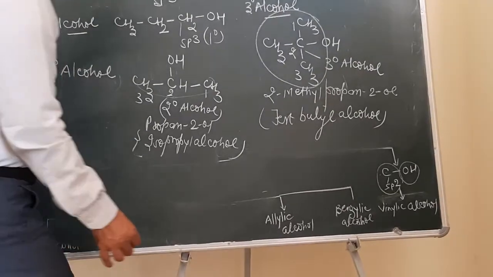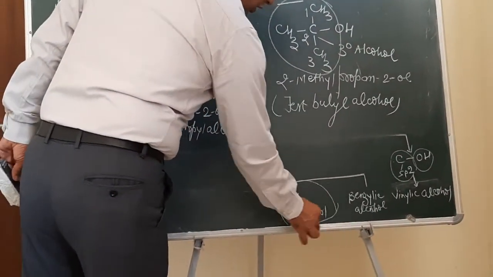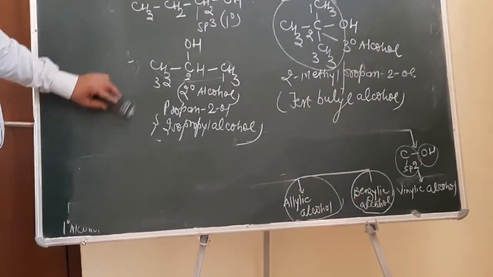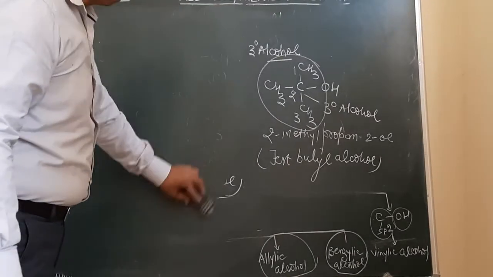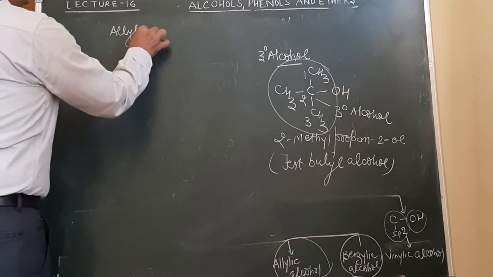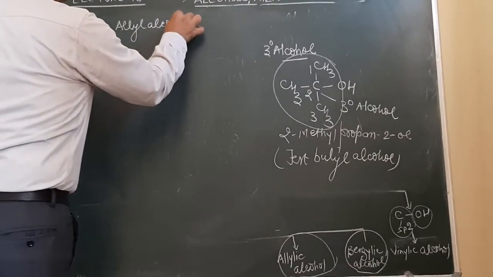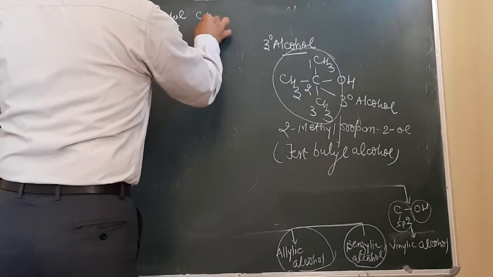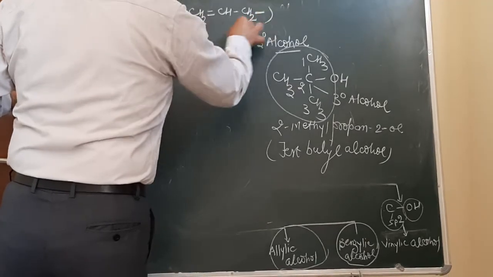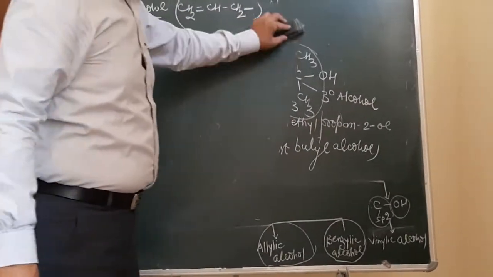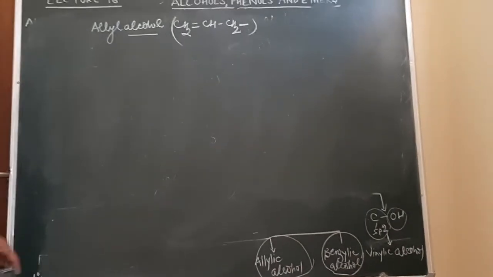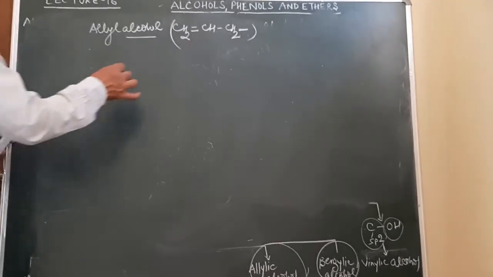Apart from that, they can be classified as allyl alcohol, and they can be classified as benzylic alcohol. How do we classify them as allyl alcohol? Which is the allyl group? This is CH2=CH-CH2-. This group over here is an allyl group. I think you must be remembering this, as this was done in haloalkanes and haloarenes also.